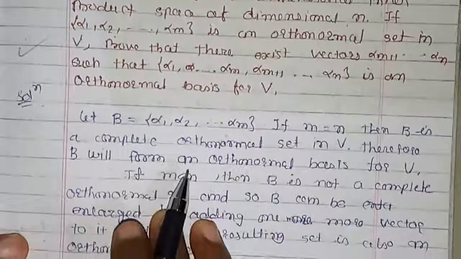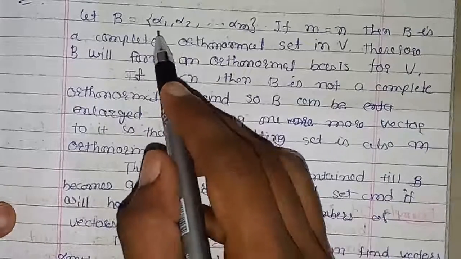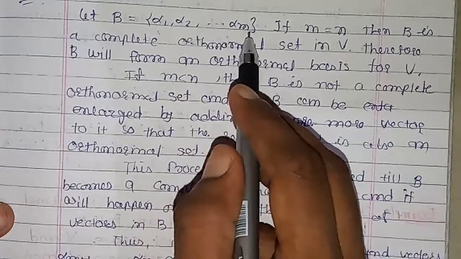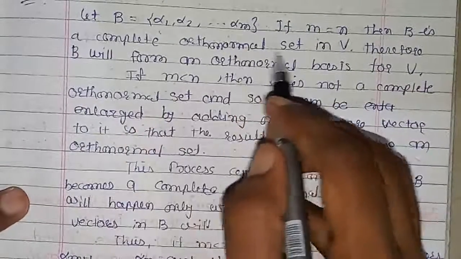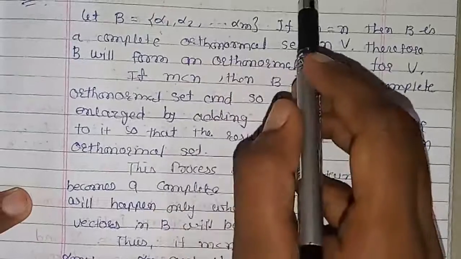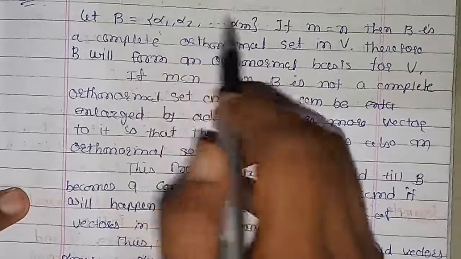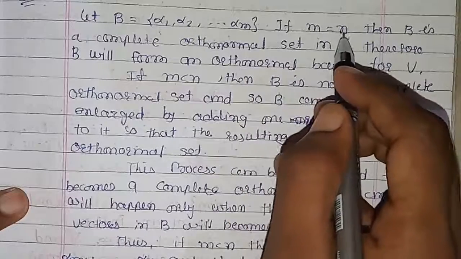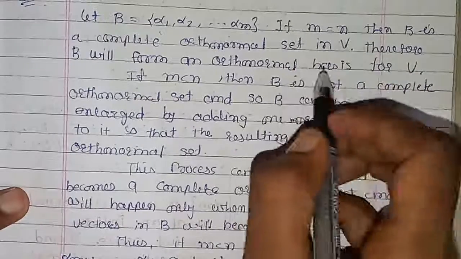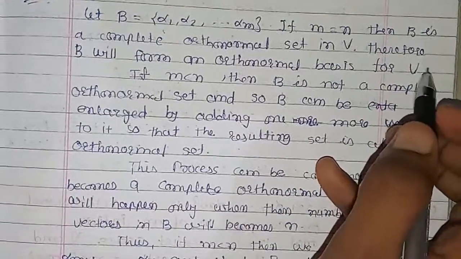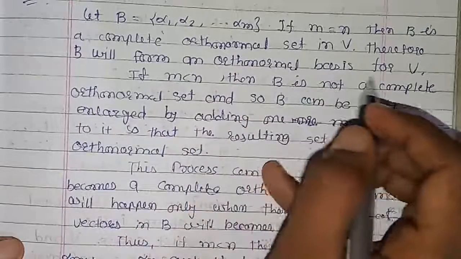To prove this example, let B be equal to alpha 1, alpha 2, up to alpha m. If m is equal to n, then there is a complete orthonormal set in V, because we are saying that the orthonormal set is from alpha 1 to alpha m. If m and n are equal, then there is nothing to prove. The theorem is obvious. We have to prove it when m is less than n. Therefore B will be the orthonormal basis for V.